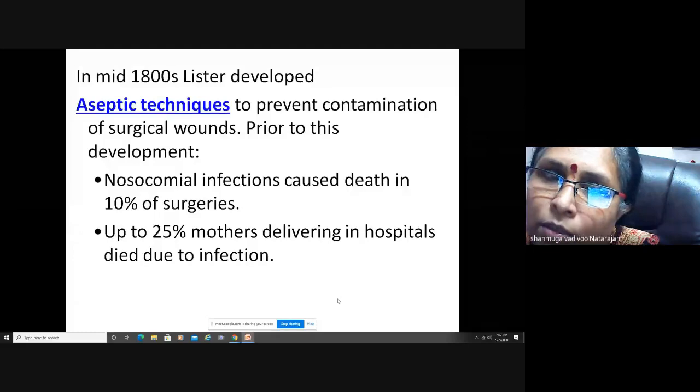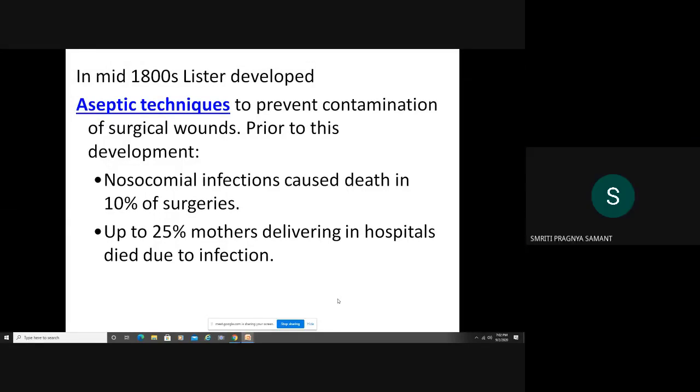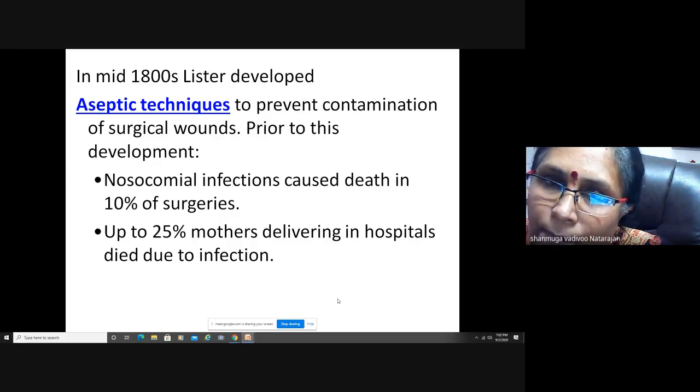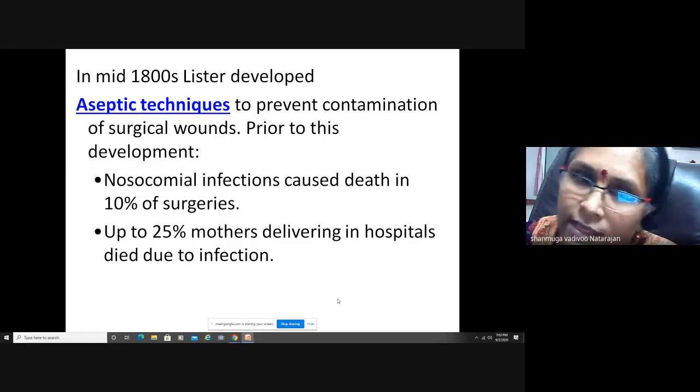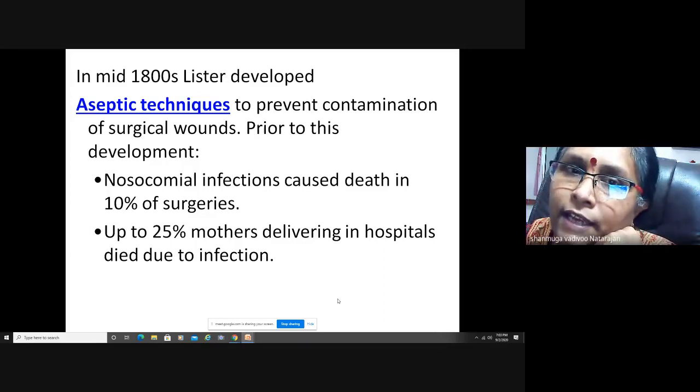Lister was the one who devised the aseptic technique, which means to prevent contamination of surgical wounds. This is because nosocomial infection caused death in 10% of surgeries, and 25% of mothers delivering in hospital died due to infection. So he was the one who first devised this aseptic technique for surgical wounds.